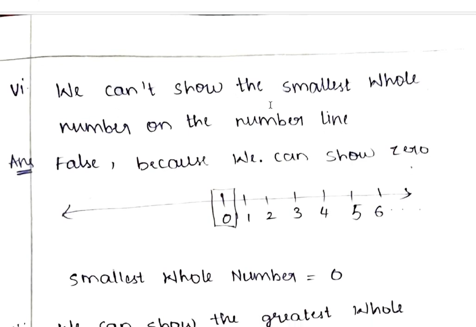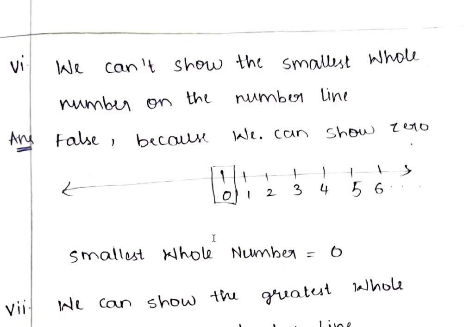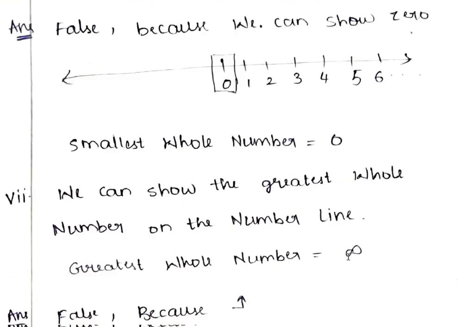Next bit is the sixth one: we can't show the smallest whole number on the number line. It will be false, because whole numbers start from 0, 1, 2, 3 and so on, and we can show that 0 on the number line. So this statement becomes false. Smallest whole number is 0.